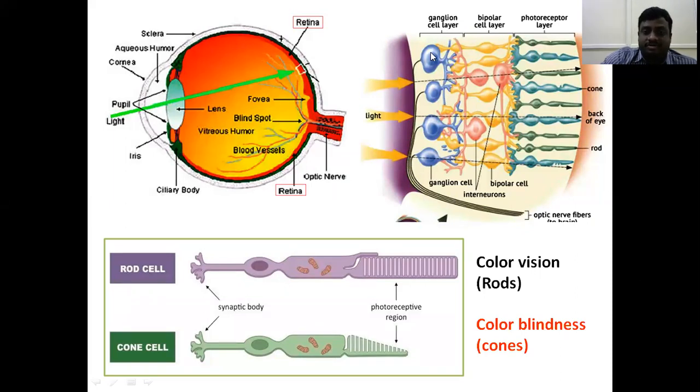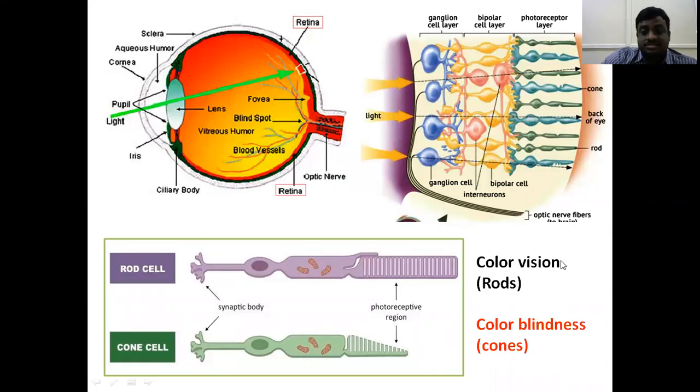The second layer is the bipolar cell layer. Then there is the photoreceptor layer, which is the main part. It contains rods and cones. Clearly you can see this is the cone shaped cell, this is the rod shaped cell.